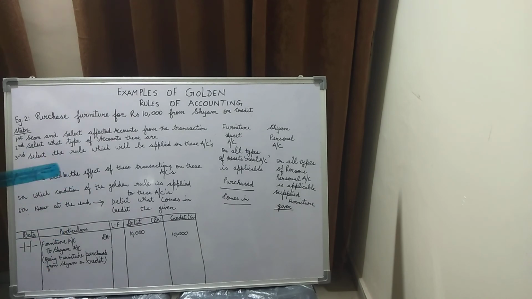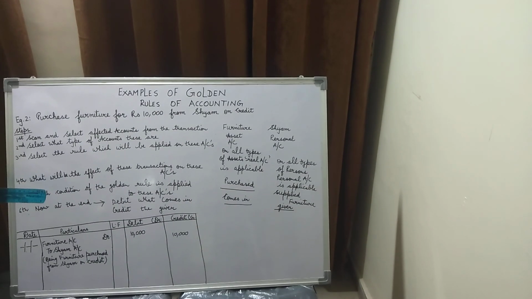So children, this is about the 2 examples which I have covered as part of the golden rules of accounting. We would be covering some more examples on the online portal, that is Microsoft Teams. Till then, kindly go through the video and clear your doubts over Microsoft Teams.